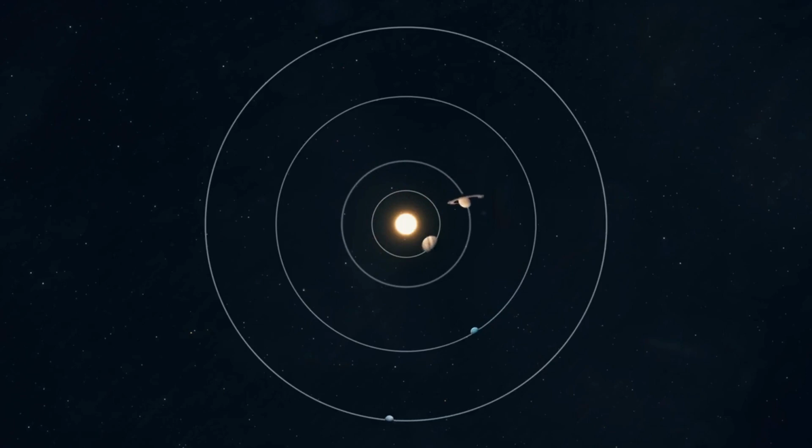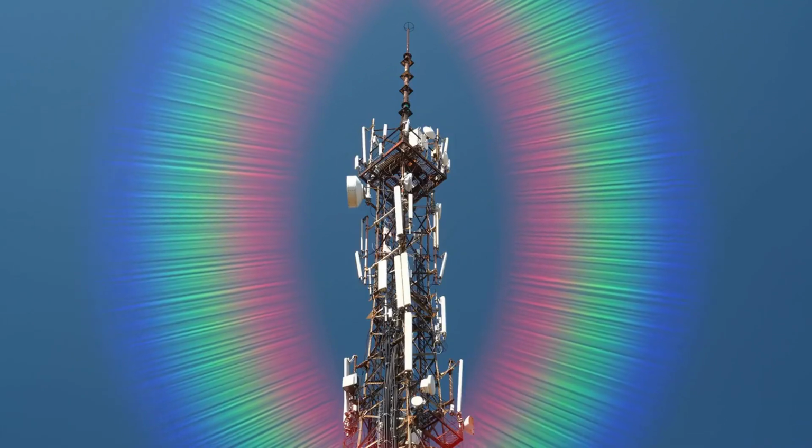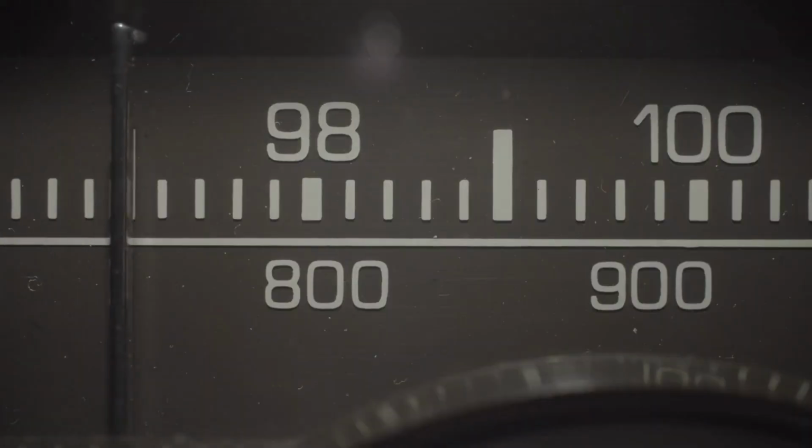The Sun takes about 225 million to 250 million years to orbit one time around the galactic center. Electromagnetic radiation. The Sun's energy travels to Earth at the speed of light in the form of electromagnetic radiation, EMR. The electromagnetic spectrum exists as waves of different frequencies and wavelengths.